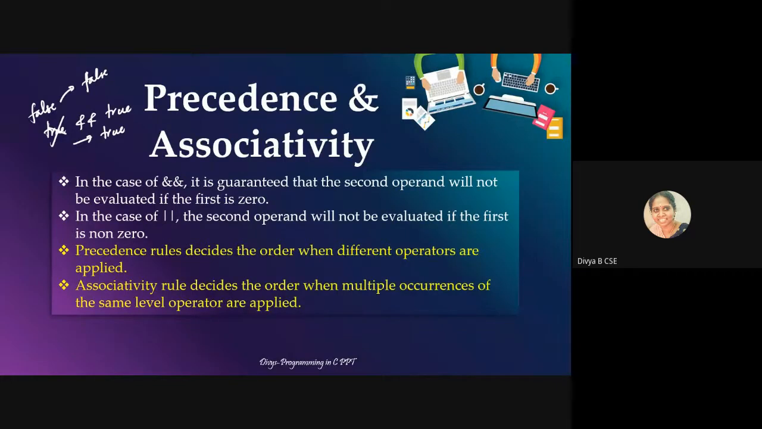So this one, first sentence, have you understood? If you have understood, okay. So because both have to be true. Okay.